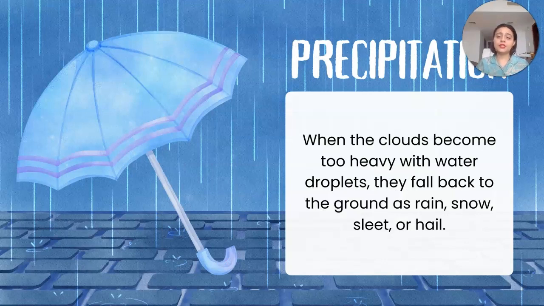Now precipitation. So these are the various forms of rain. Either the rain will occur, or snow will come, sleet or hail. Hail, in our area it's called ole, means small droplets of ice coming from the sky. So in various cities where the temperature is very low, the rain will not come in the form of liquid. It might change into snow or hail or sleet. Okay, so all this in the form of rain is known as precipitation.